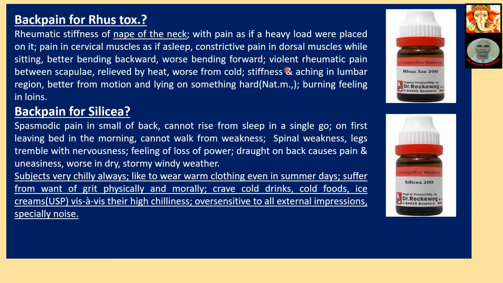Violent rheumatic pain between the scapulae, relieved by heat, worse from cold. Stiffness and aching in the lumbar region, better from motion and lying on something hard. This is also a Natrum mur specific symptom: the patient is always relieved when lying on a hard surface. Burning feeling in the loins.